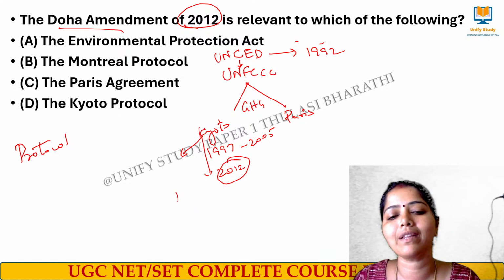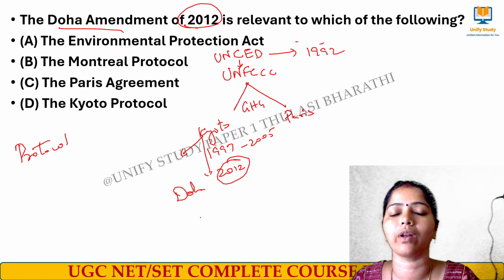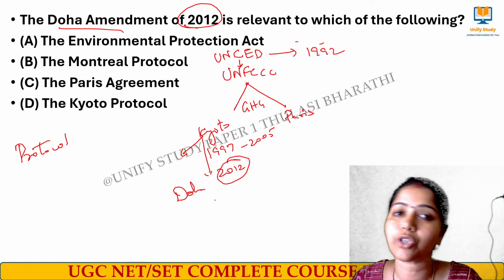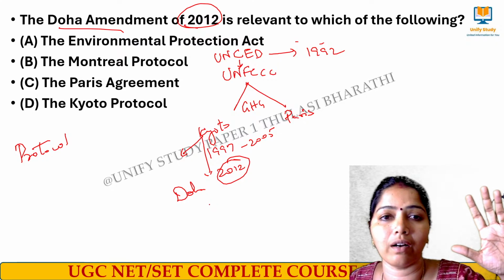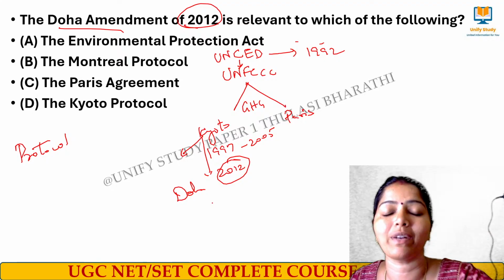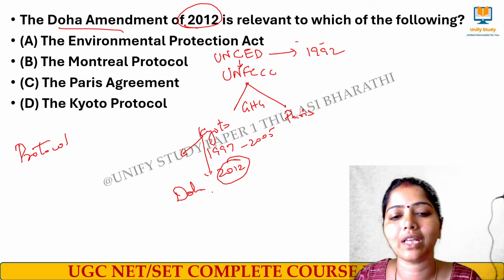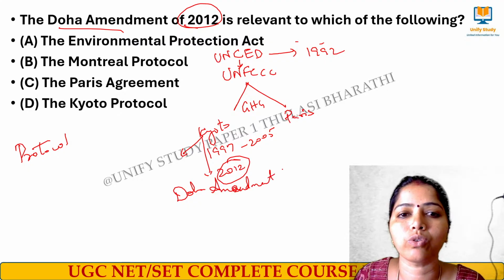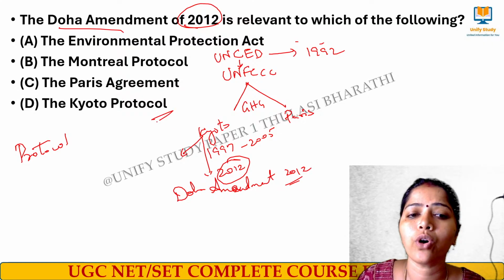What happened in the Doha Amendment? Already there were 6 greenhouse gases in the Kyoto Protocol list. In the Doha Amendment they added one more gas, nitrogen trifluoride, as another greenhouse gas which has to be concentrated on, and how much of it was emitted so that it can be kept under control. That was proposed in the Doha Amendment in the year 2012, held in Qatar. So it is related to the Kyoto Protocol.